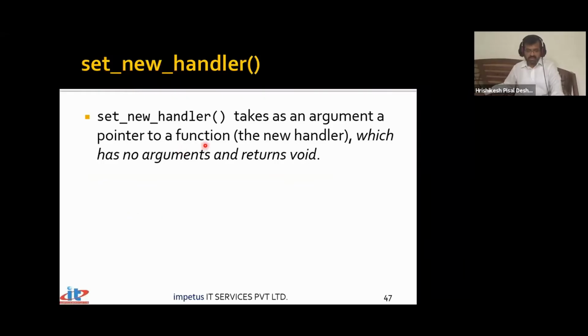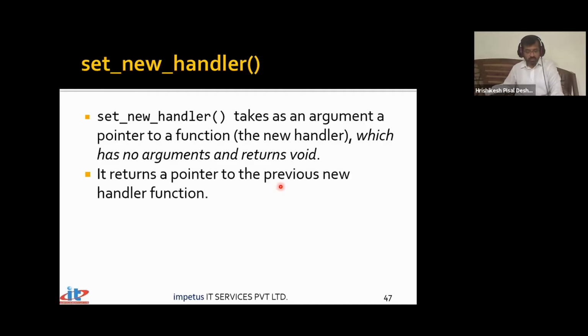This set_new_handler function takes an argument, which is a pointer to a function. That means I need to pass a function. And when we pass arrays or when we pass a function, what actually gets passed is the address of that particular function, which has no argument and returns void. That's the signature of the function. So if you create your handler, how should the handler's design be? Handler should be a function without any parameter and return type should be void. Name can be anything, but the signature should be the same because the pointer that is passed over here is void (*fp)(). I'll tell you how that pointer works.